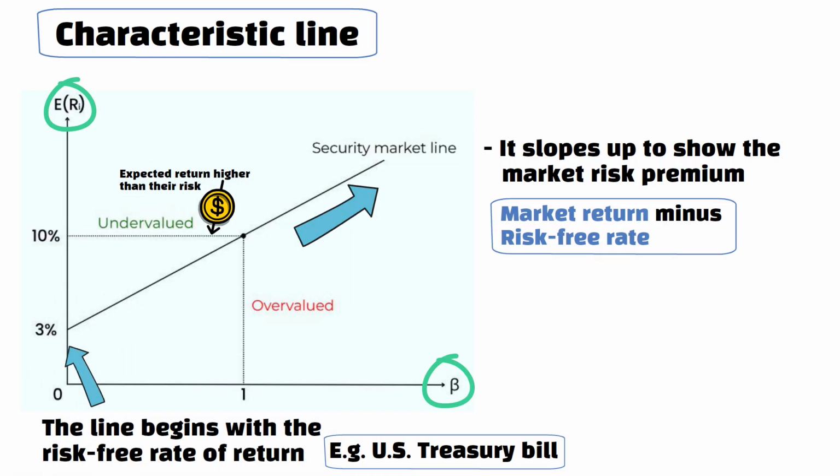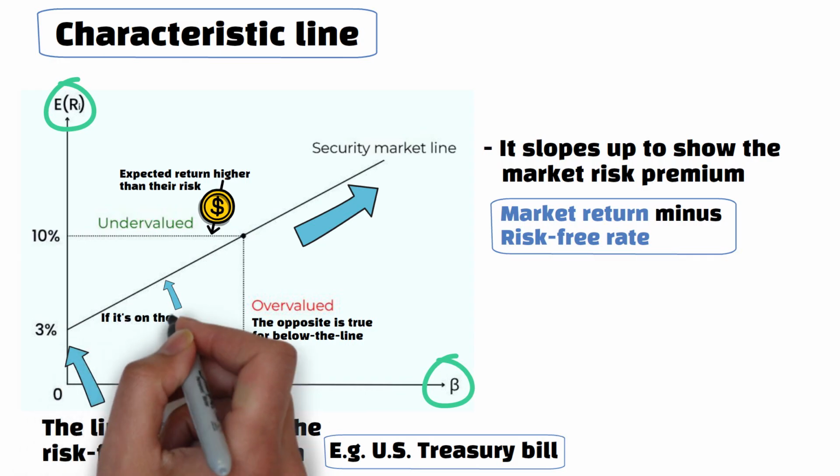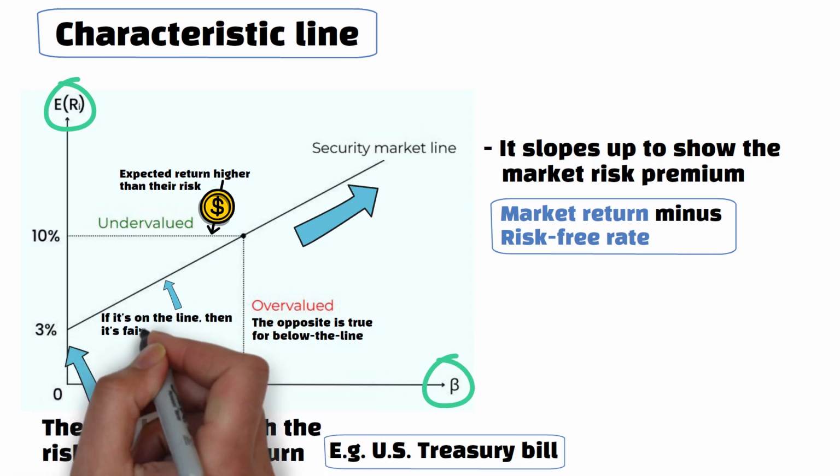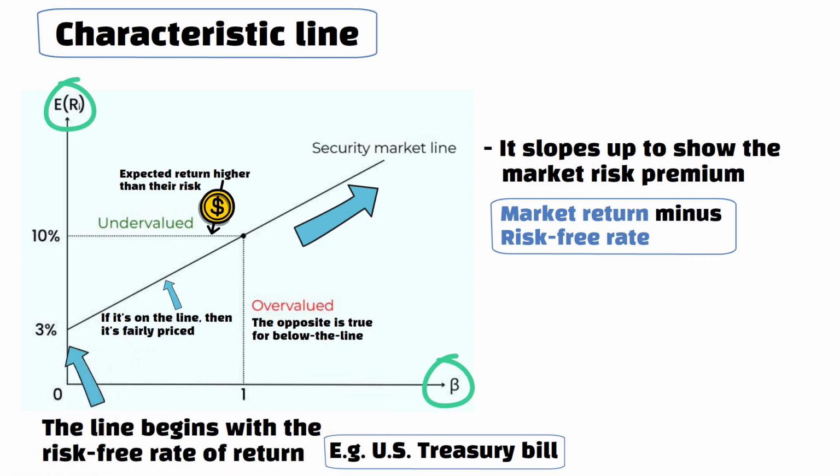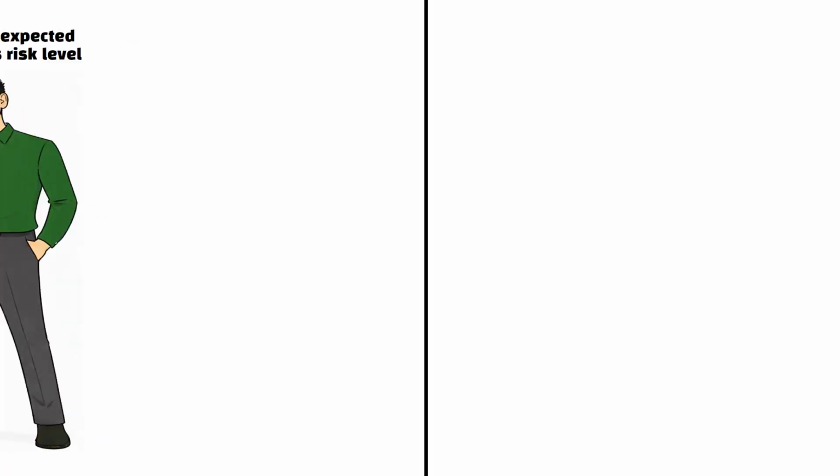To understand the security market line, you need to know that securities above the line are undervalued, meaning they have an expected return higher than their risk. The opposite is true for below the line, which shows it's overvalued. And lastly, if it's on the line, then it's fairly priced, with the intercept showing the risk-free rate.